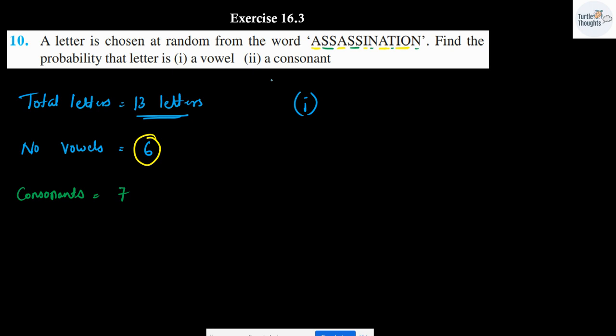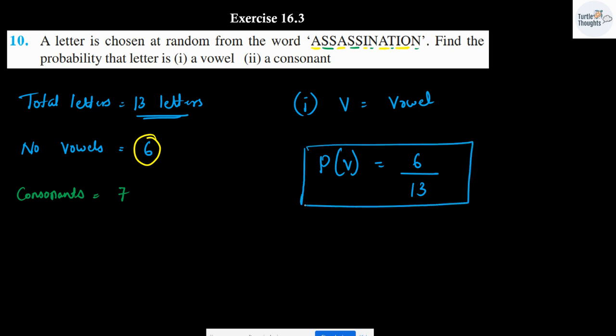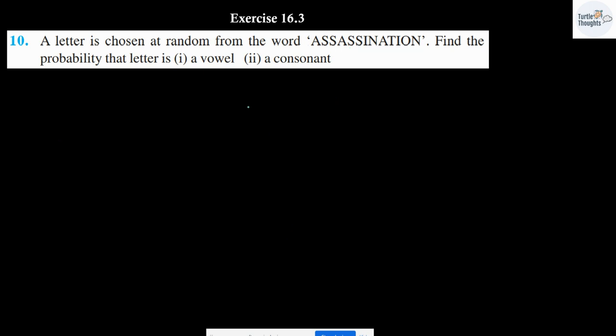First sub question, what is the probability that the letter is going to be a vowel? Let V be the event of getting a vowel. Probability of event V is going to be, there are 6 vowels divided by totally there are 13 letters, 6 over 13. The second one, probability of getting a consonant.